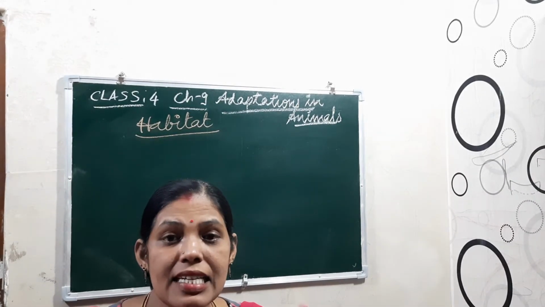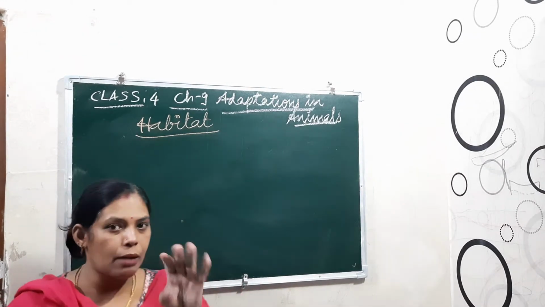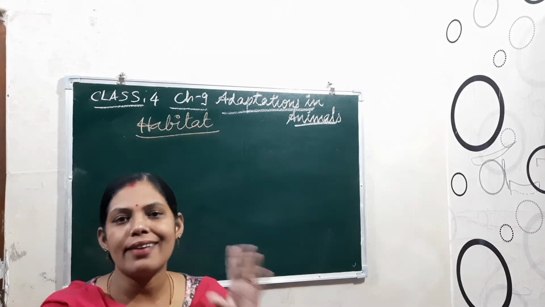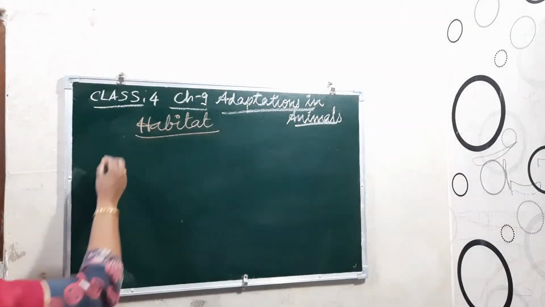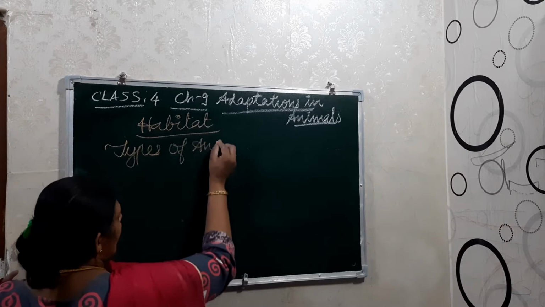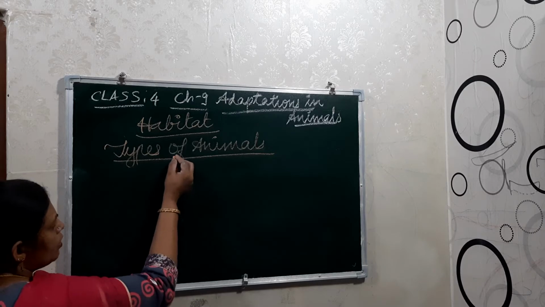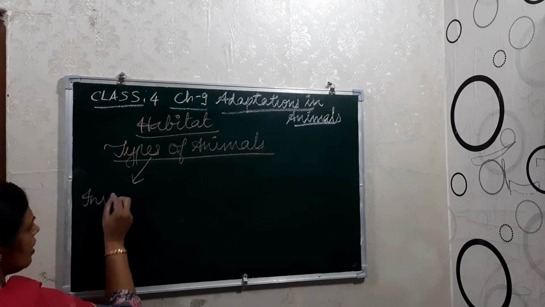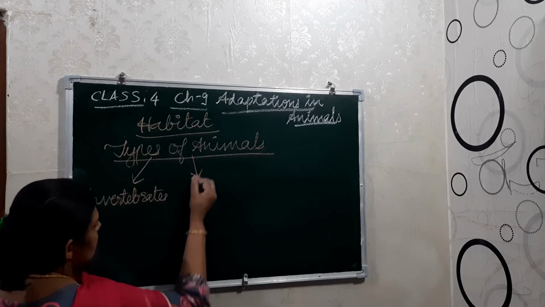the presence or absence of backbone. Okay, so for we human beings, the backbone has a very important role, right? Because of the backbone only we are able to stand straight, right? So on the presence or absence of backbone, the animals are divided into two types, that is invertebrates and vertebrates.